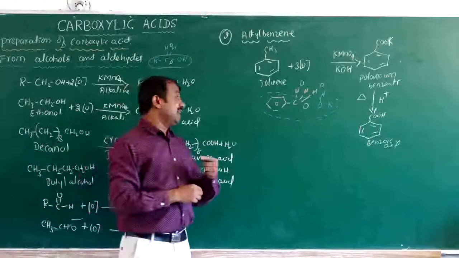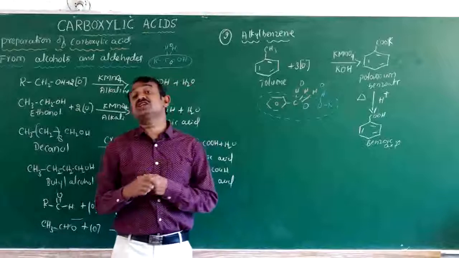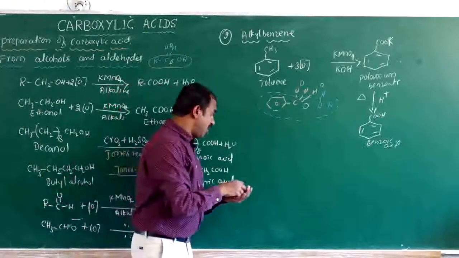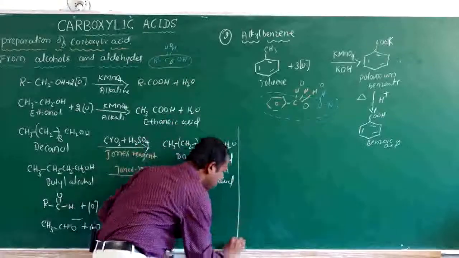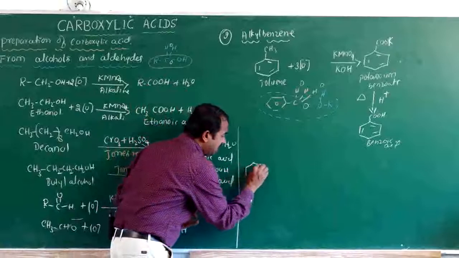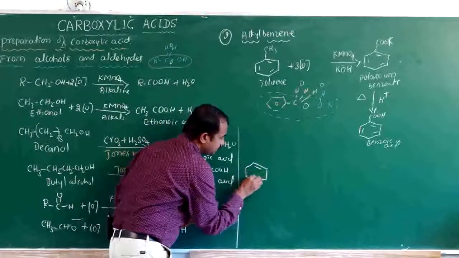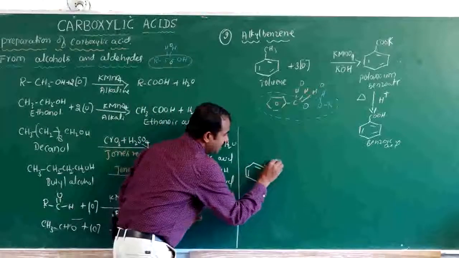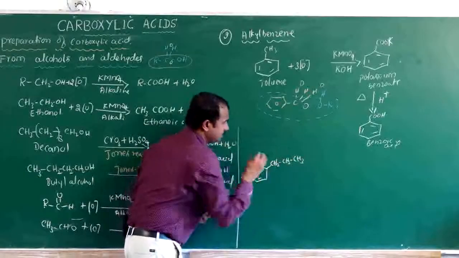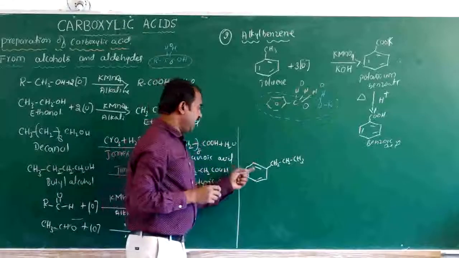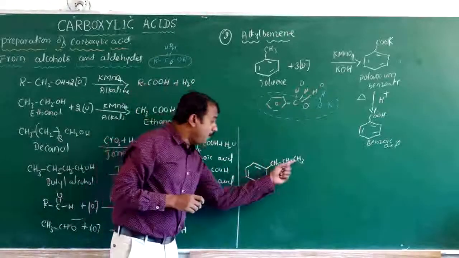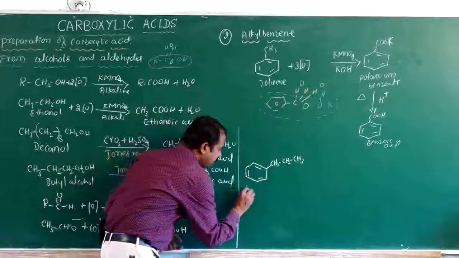Irrespective of the nature of it, if there is a long chain of hydrocarbons, this is very important. If the carbon chain here contains CH2, CH2, CH3, okay, that means here also propyl benzene.